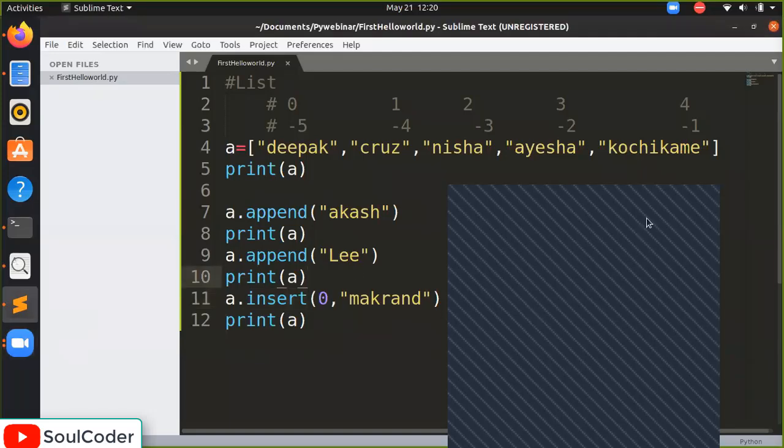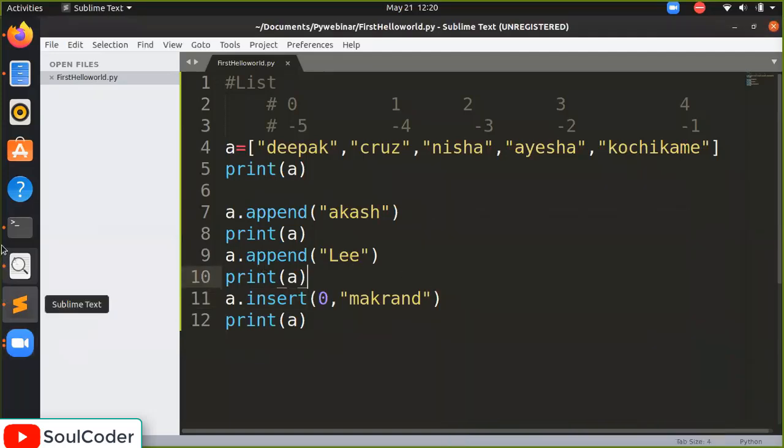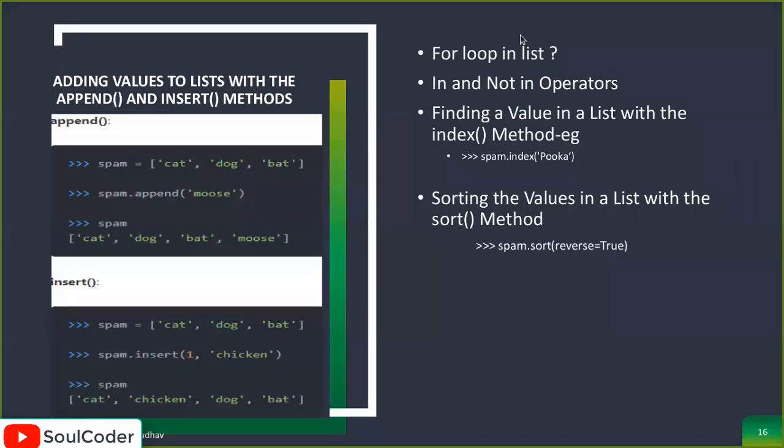Now we'll move to the next part. What does our slide say? Can you see this part here? Yeah, for loop in list. The slide says you have to use the for loop in list.